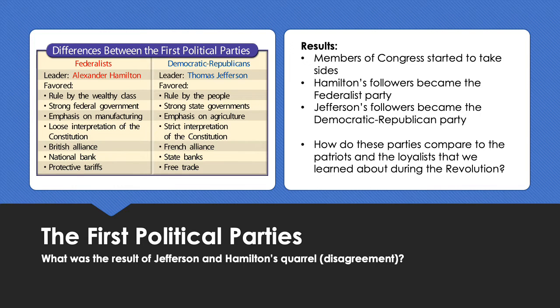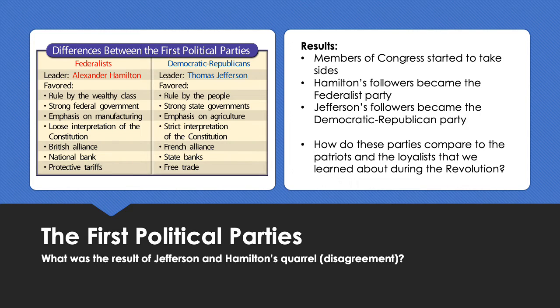Most surprising, the Federalists have this idea of a British alliance, given the conflict between the French and Great Britain. That's really surprising to most of us because we know how much our patriots did not like Great Britain because of the Revolution. So that's a really important one to pay attention to. Federalists also believed in having a national bank, so having standardized currency. All right, and also protective tariffs. That means that they wanted different protections when it came to trade and regulating that with other countries.